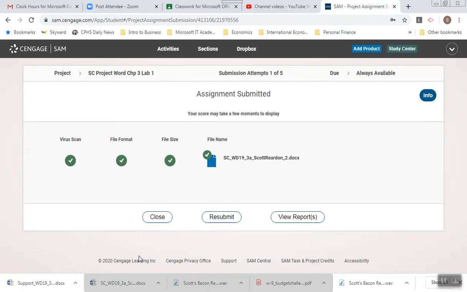Because what happens too is sometimes students will download a file and then they go to their downloads folder and it's the file that didn't have anything done to it. They get like a 0 on the assignment. Weird, I turned it in, I got a 0. That's because you turned in the wrong file. Again, that's why you want to save the first time. Save it to your documents with a 2 on the end.